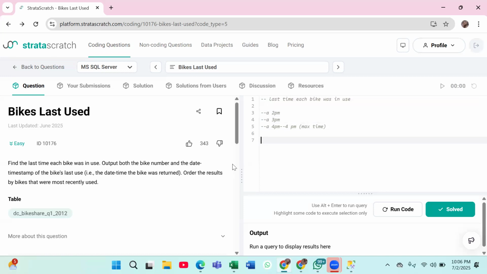And what do we have to output? We have to output the bike number and the date in timestamp format, meaning both the date and time should be there. Then we have to order the result by most recently used. That means the date time should be in ascending order, right? Recently will be in ascending order only, correct? What will be the recent? It will be 2, then 3, then 4. Are you able to get what I am talking about here?